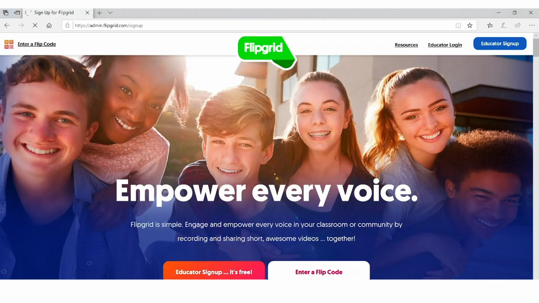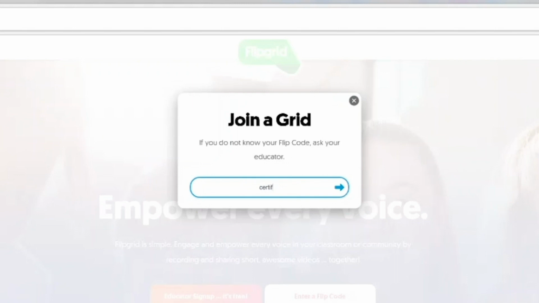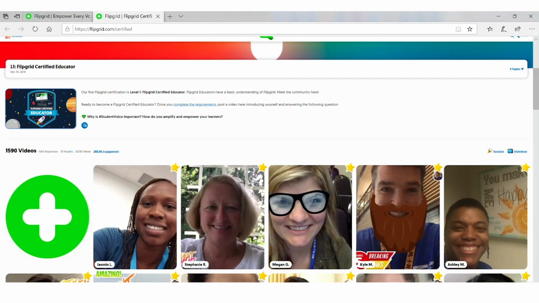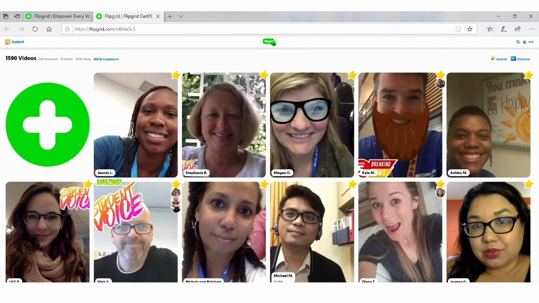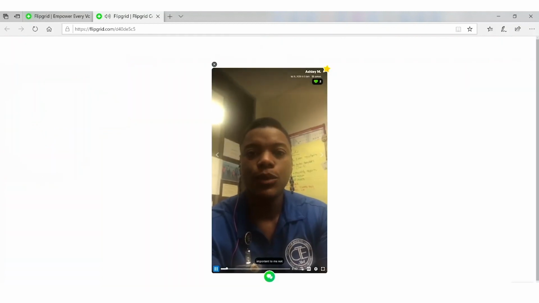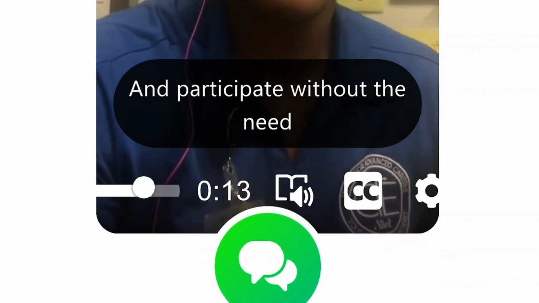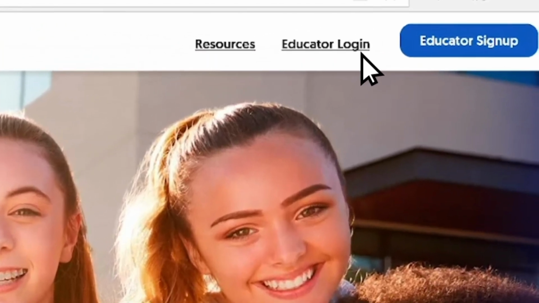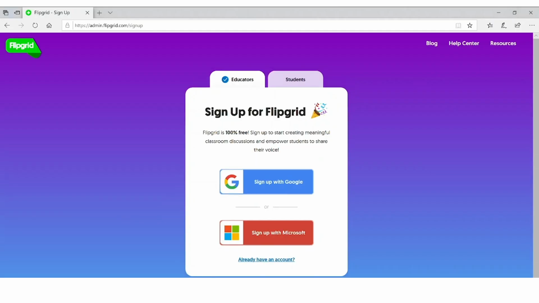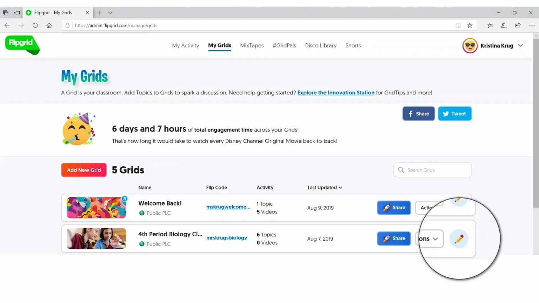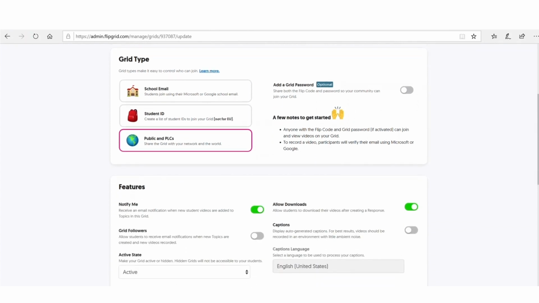Flipgrid is a truly world-class, inclusive, and accessible platform. And now, with every new grid you create, closed captioning and transcripts are automatically activated, powered by Microsoft Azure. For your existing grids, you can easily toggle on this powerful tool by logging into your educator admin, navigating to your grid settings, and toggling on transcripts.